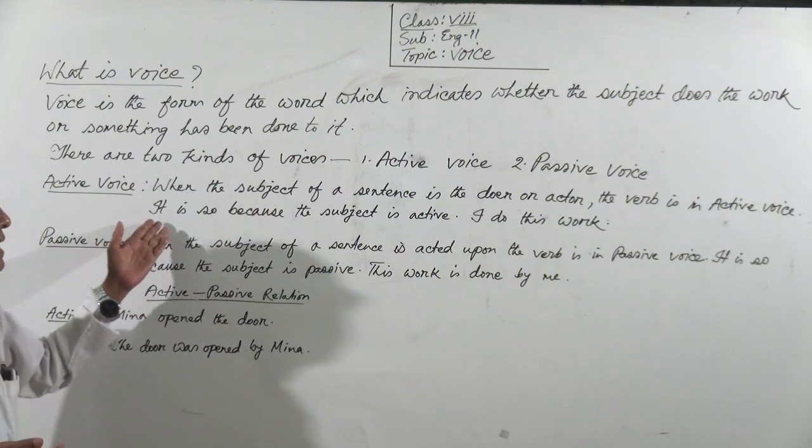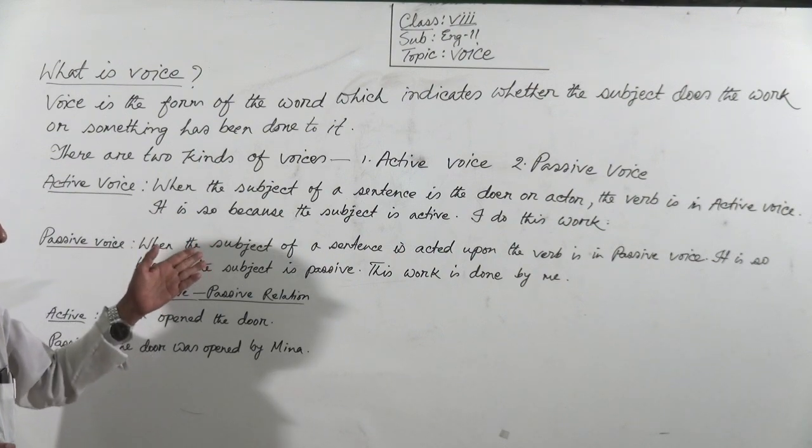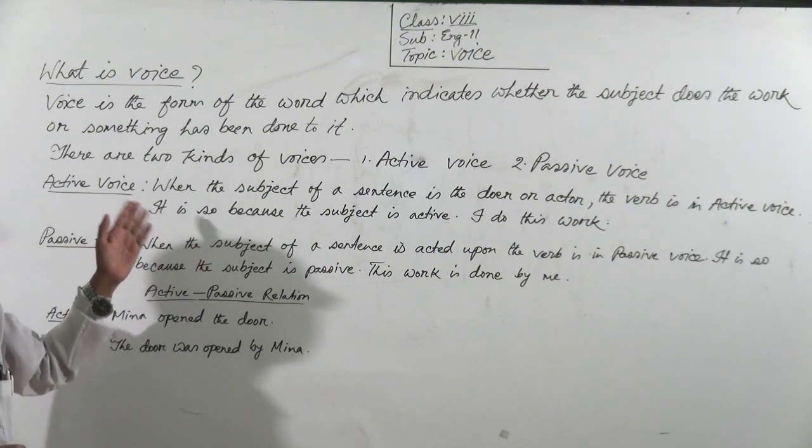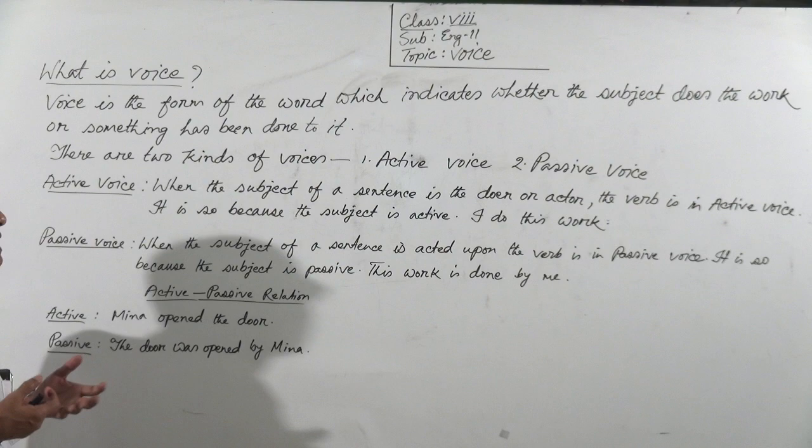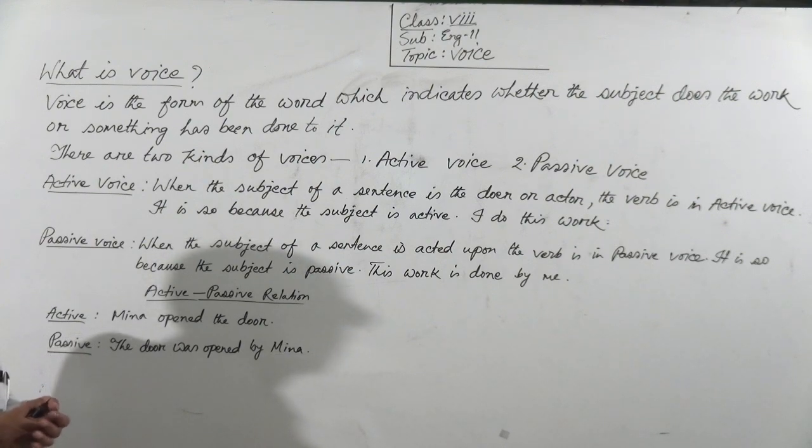So when you see the subject is the doer or actor, then you can call it active voice.